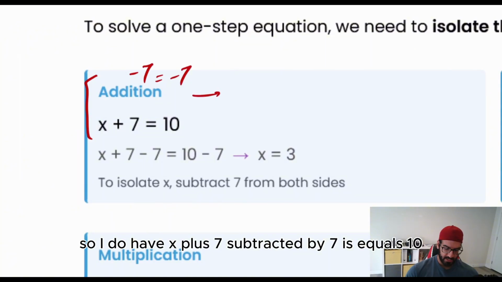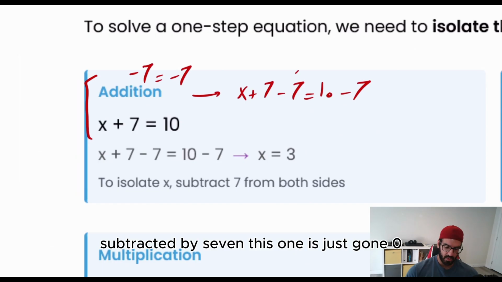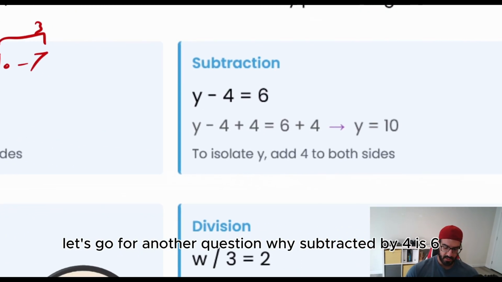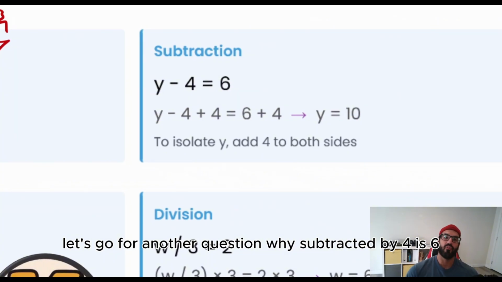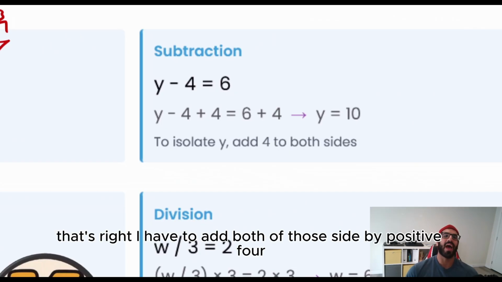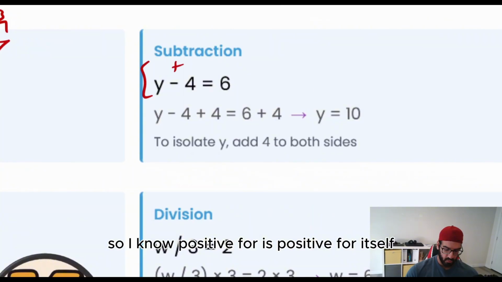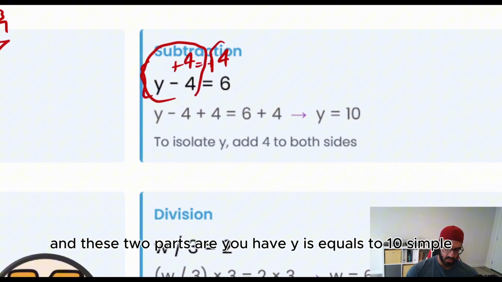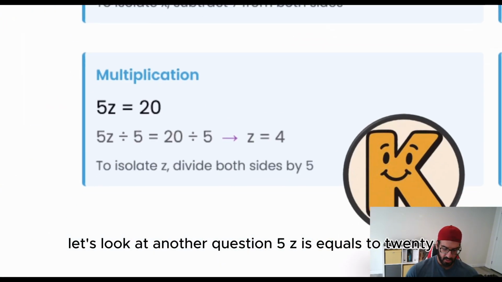So I have x plus 7 subtracted by 7 is equal to 10 subtracted by 7. This one is just gone, 0. I have 3. So x is equal to 3. Let's go for another question. y subtracted by 4 is 6. How can I get rid of negative 4? That's right. I have to add positive 4 to both sides. So I know positive 4 is positive 4 itself. That's a fact. So if I add these two parts and these two parts, I will have y is equal to 10. Simple.